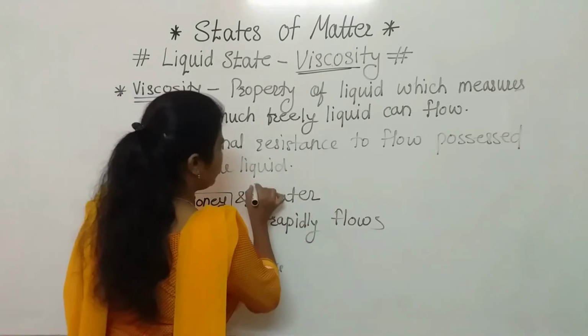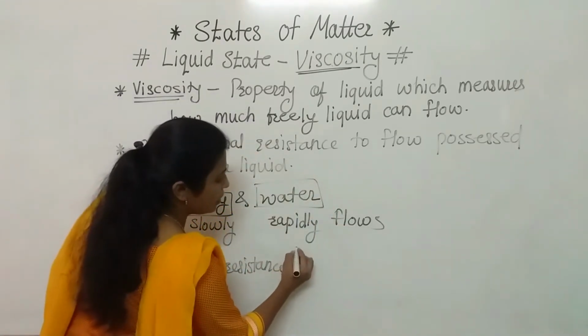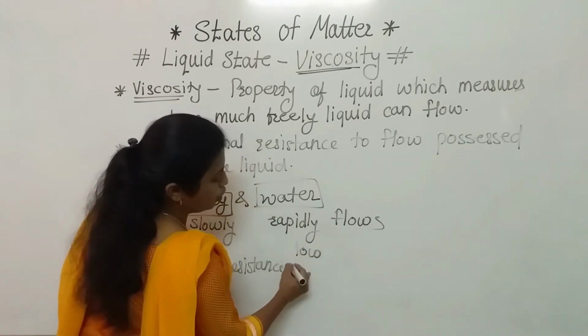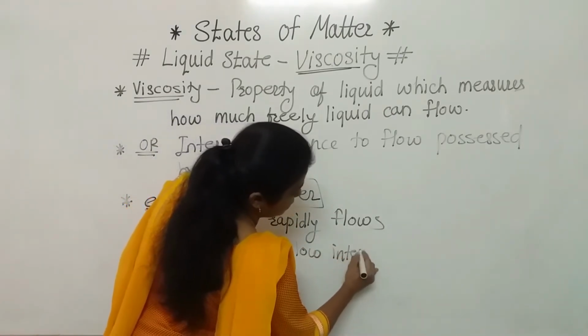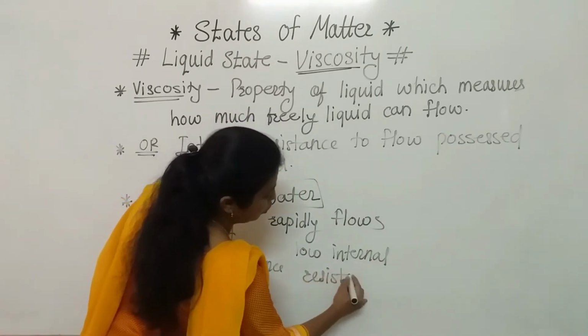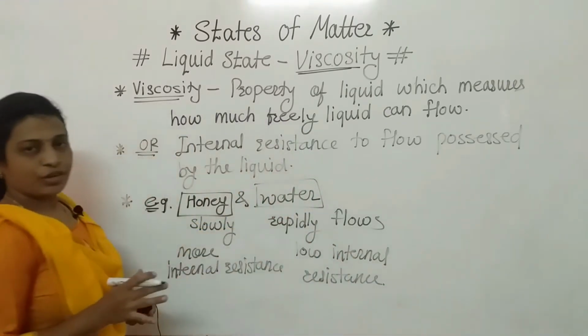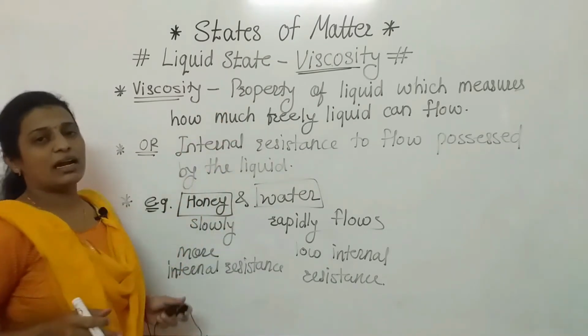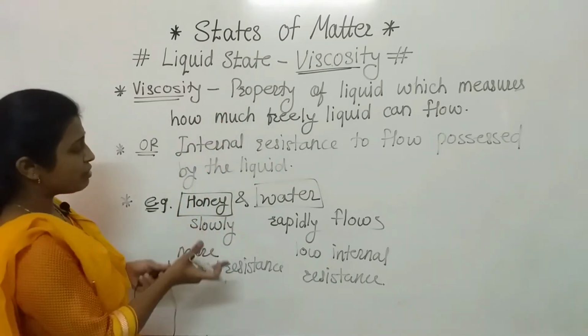In case of water, that internal resistance is low. So low internal resistance, and because of that only, water flows rapidly. Clear to everyone? So this is the example and these are the definitions. Then what is the reason behind that?